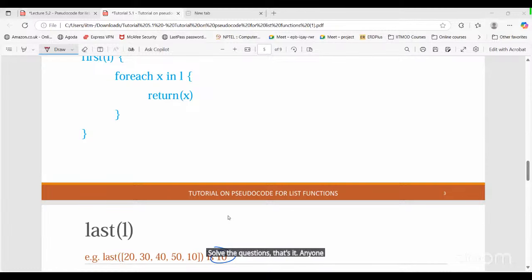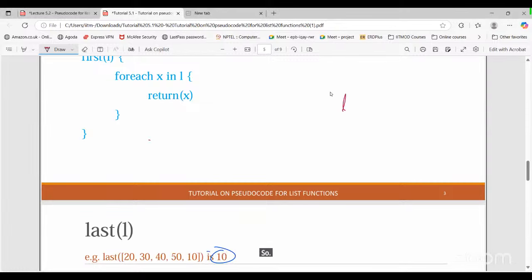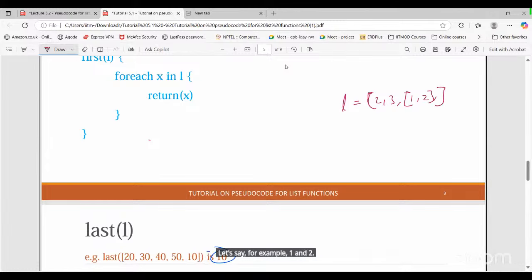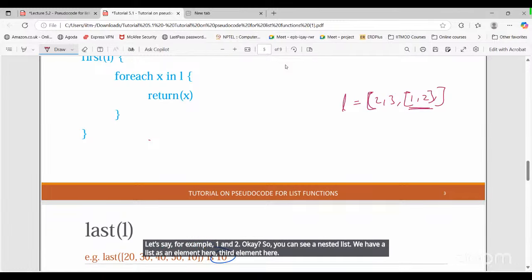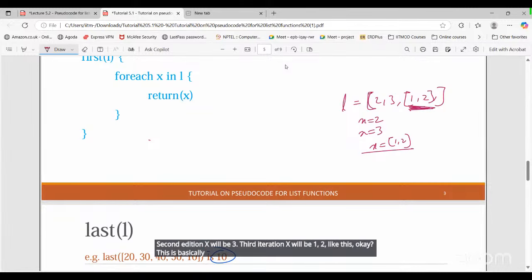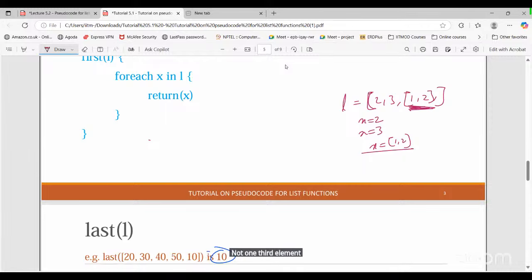Anyone, any doubt? Sir, can a list have a list as one of its elements? Yes, it can. Let's say for example, L is 2, 3, and the third element can be a list again, say 1, 2. So you can see a nested list. We have a list as an element here, the third element. When we access using a for loop, for the first iteration x will be 2, second iteration x will be 3, third iteration x will be [1, 2]. This is basically the third element, not a third and fourth element. The entire thing is the third element here. Remember this.